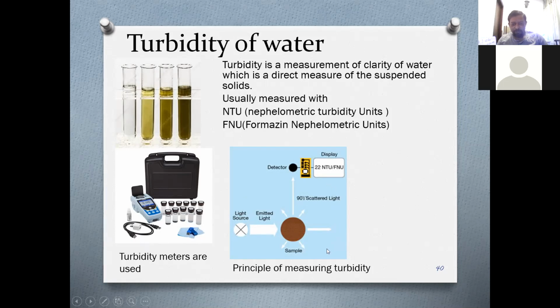Now the principle of turbidity measurement is shown in this diagram. These are additional information for you. There is a light source, it emits the light, and when this light hits the particles in the water sample, let's say this is a suspended particle, part of it will go through and part of it will get scattered. And this scattered light will be measured using a detector. This detector will convert it to the corresponding unit, the metric turbidity units, and that is what we read as turbidity.